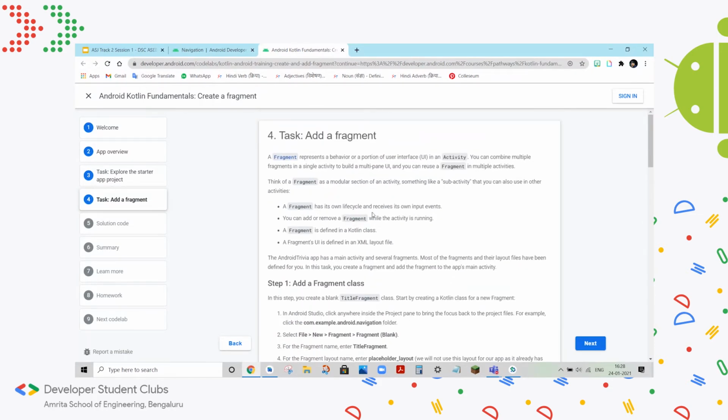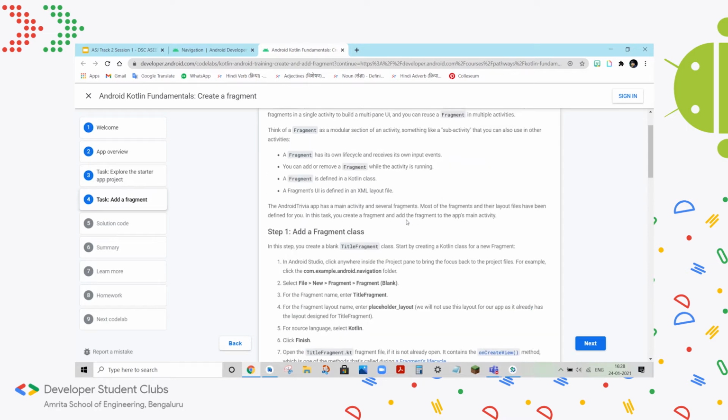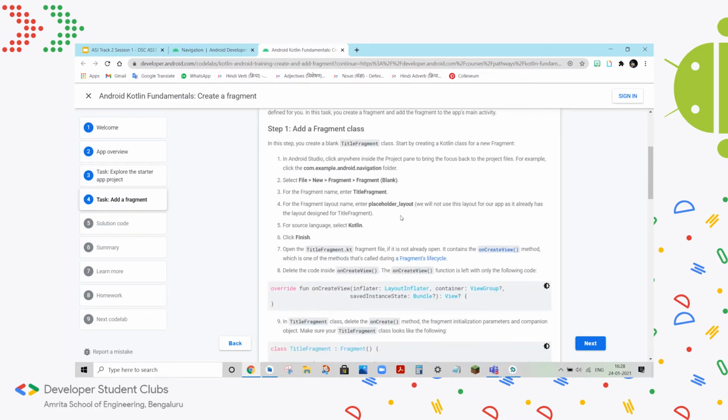Now we'll actually get into what the code lab says and see what we can learn from it. So like I mentioned, a fragment basically represents a portion or a part of the whole UI in an activity. And like I said, you can combine multiple, or you can even reuse certain fragments in other activities. So now we'll create a new fragment and we'll see what happens. If there's too much code to write, I'll copy it and explain it after I'm done, or I'll write it down and explain it as I go on.